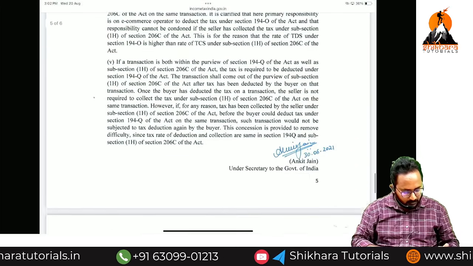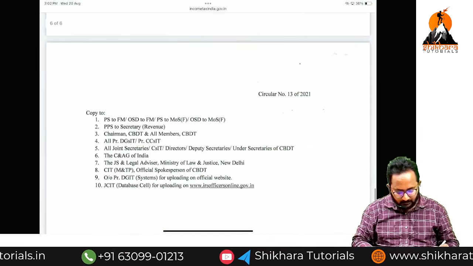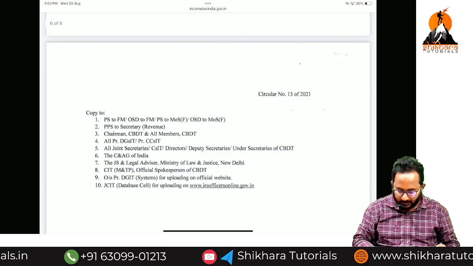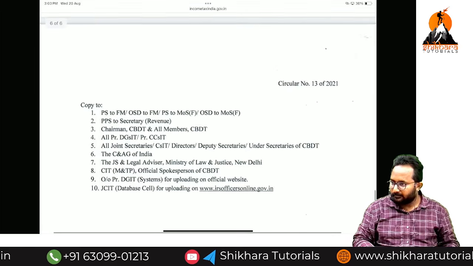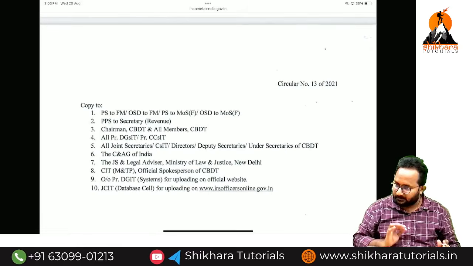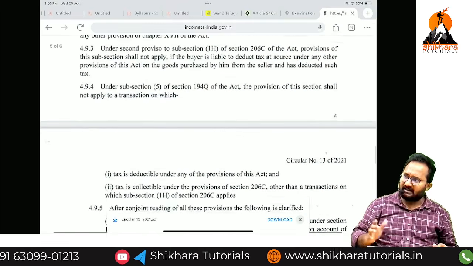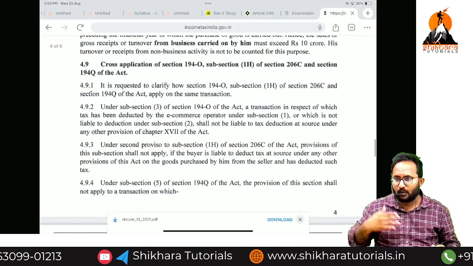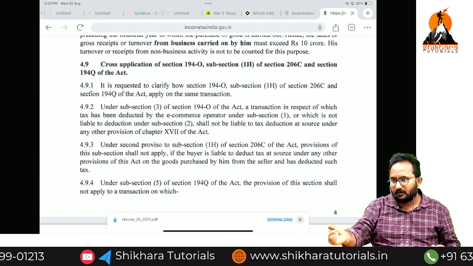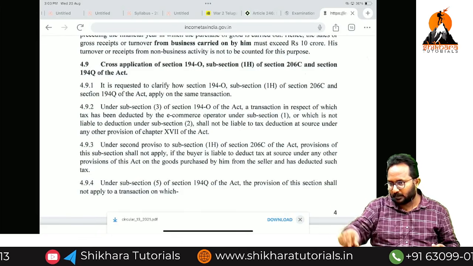Copies are also sent to all the authorities under income tax. Every time they release a circular, as of now you don't know anything about it. In future, if any circular is issued and any person puts a status, please download it and read it first.